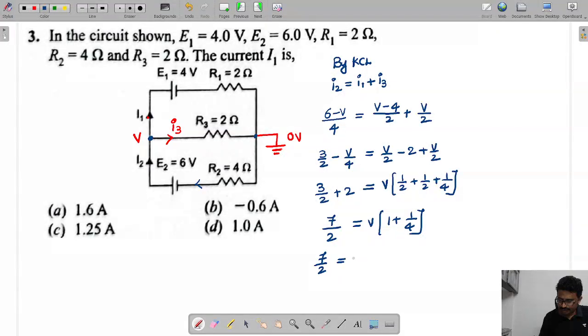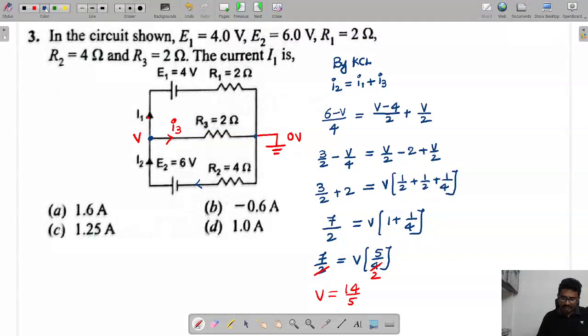7 by 2 is equal to V into 1 plus 1 by 4. So 7 by 2 is equal to V into 5 by 4. Then the 2's cancel, and from this V is equal to 14 by 5. V is 14 by 5.